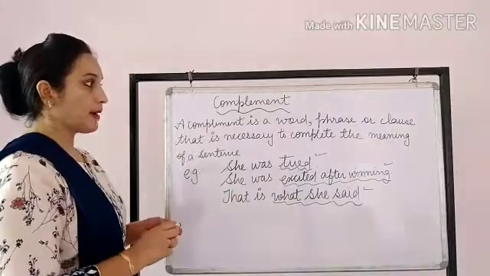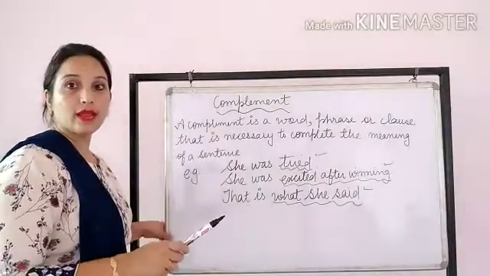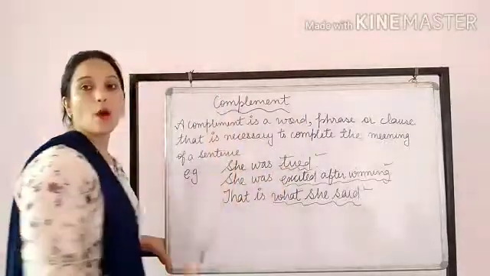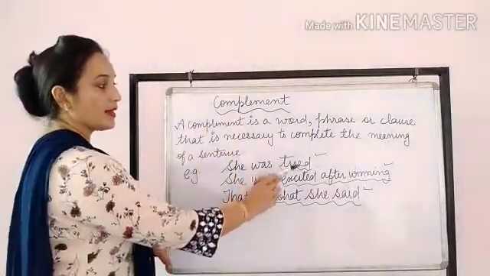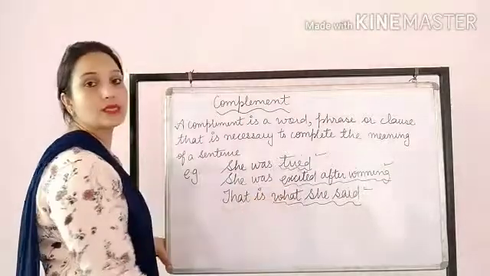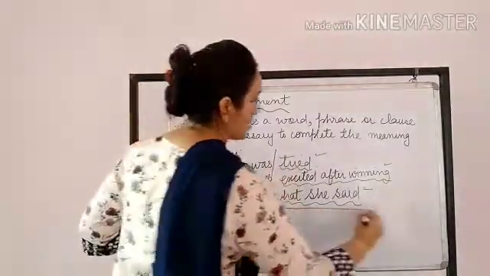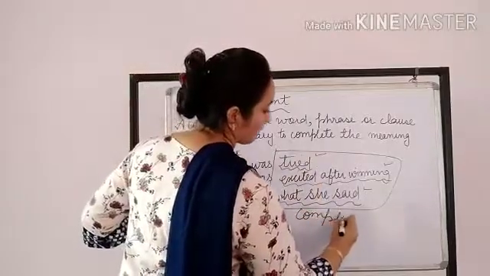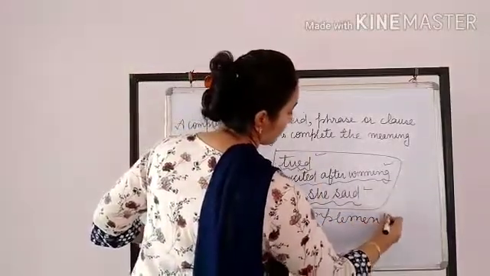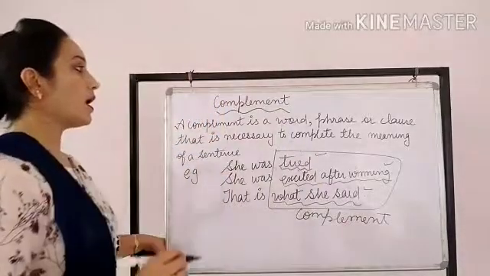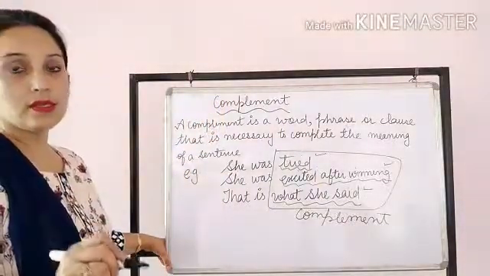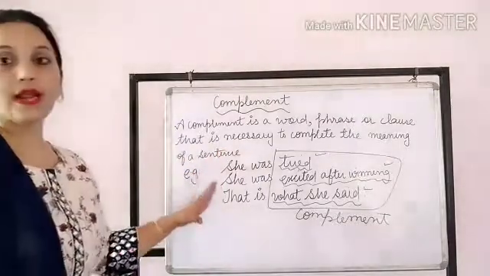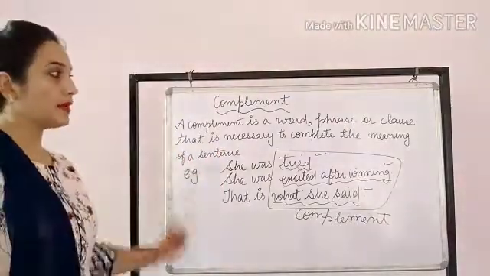These elements which are added to convey its complete meaning are known as complements. So tired, excited after winning, and what she said are all complements. Basically, complements are those words which are added so that a sentence can convey its complete meaning.